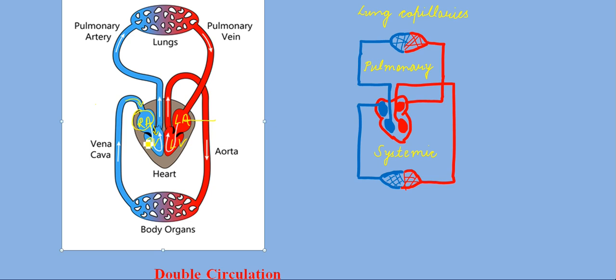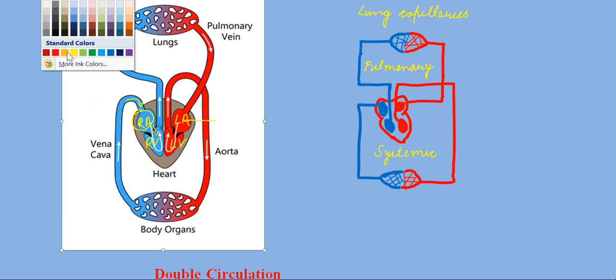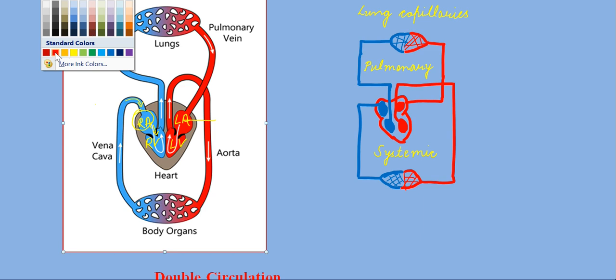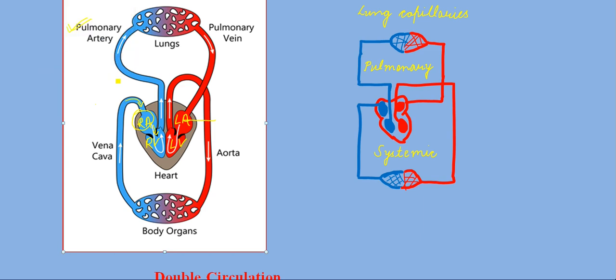From the right ventricle, through the pulmonary artery, the blood goes to your lungs for further purification, that is, for the exchange of gases. Exchange of carbon dioxide and oxygen takes place in your lungs.